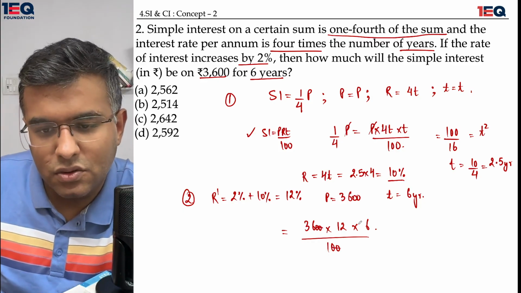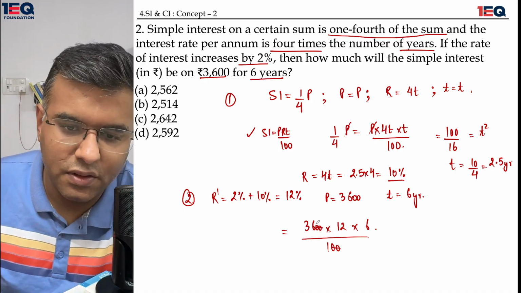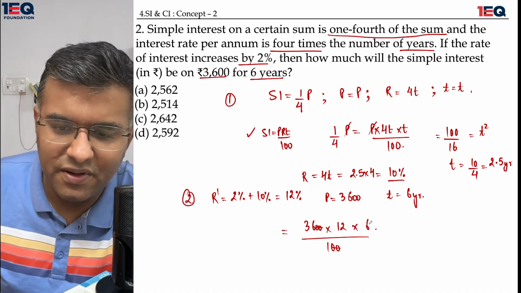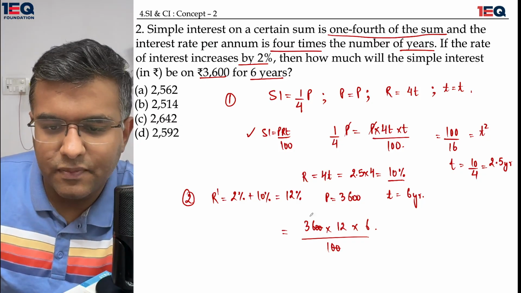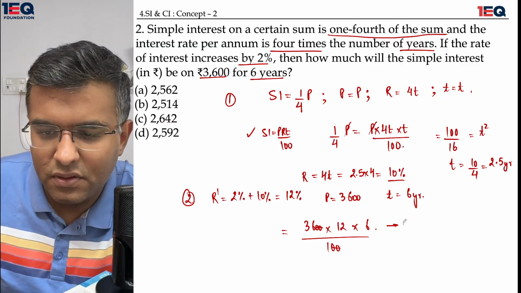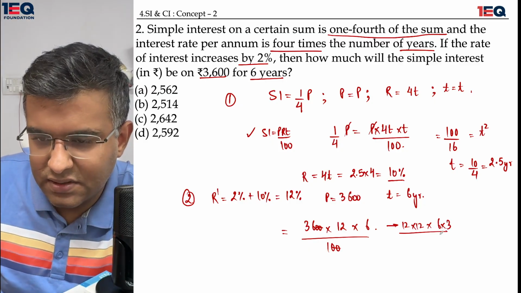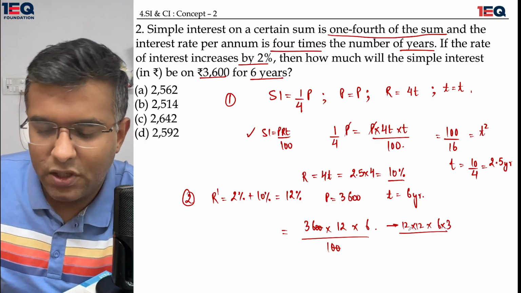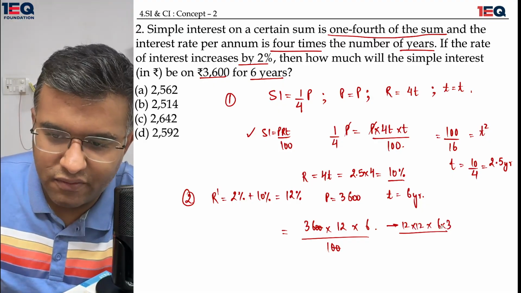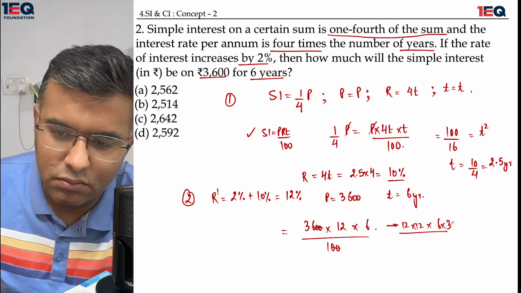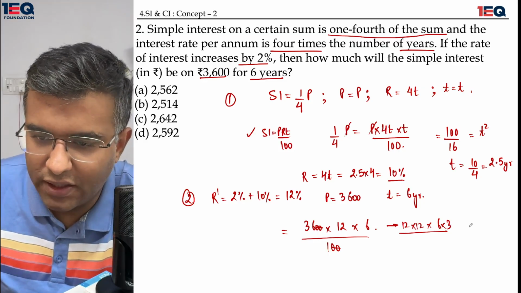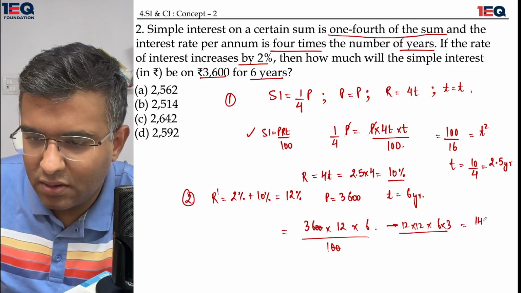So what do I have here? I have 36 multiplied by 12 multiplied by 6. I can take a component of 12 multiplied by 12 multiplied by 6 multiplied by 3. 12 into 12 is 144. 144 into 18. This is going to be my answer.